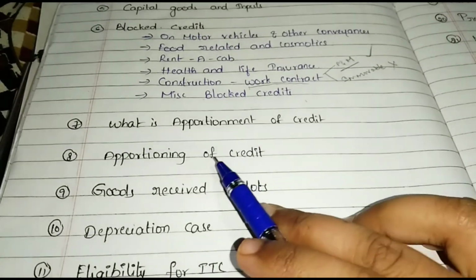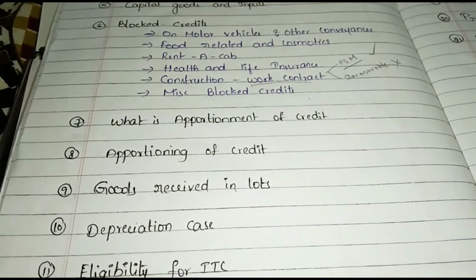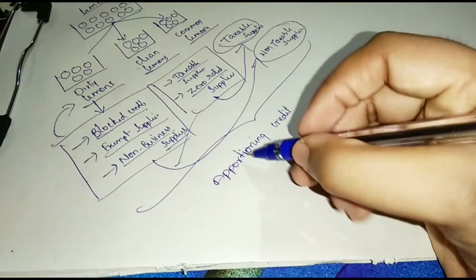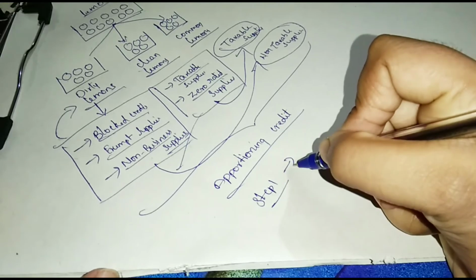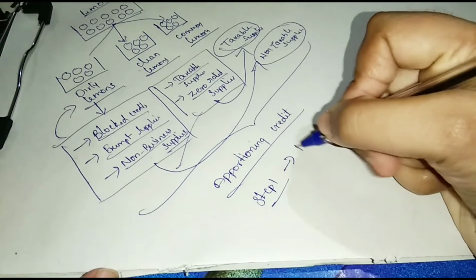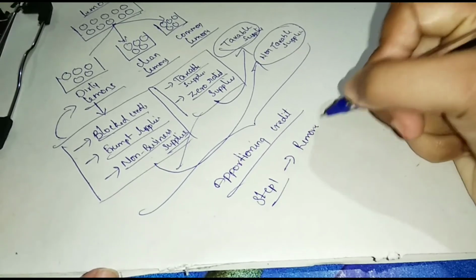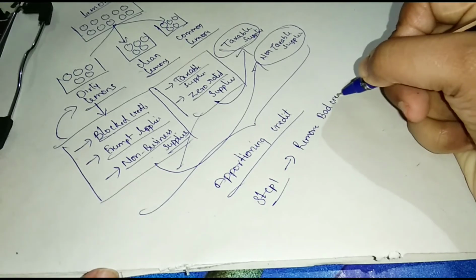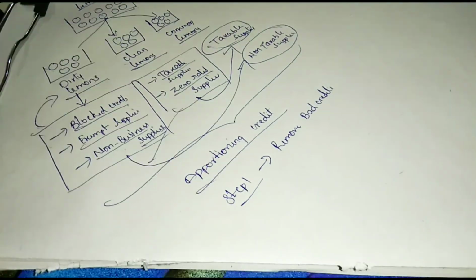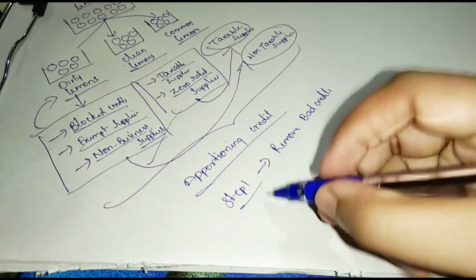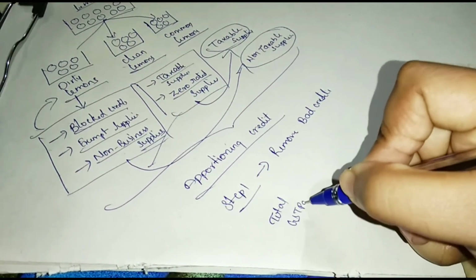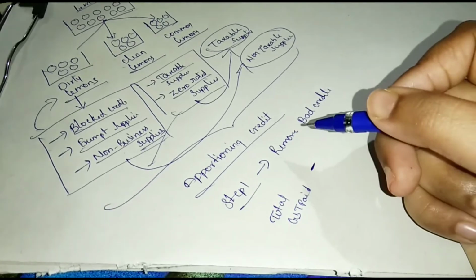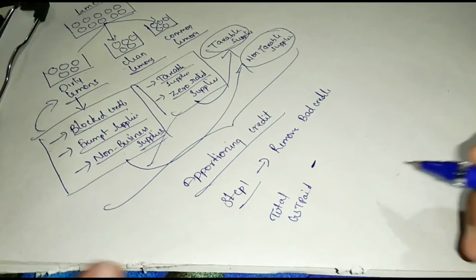And see the next, apportioning of credit. In apportioning of credit, see first, step 1: remove bad credits from GST paid. Total GST paid minus bad credits.